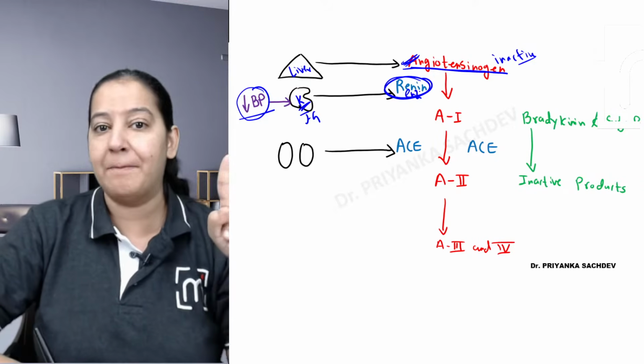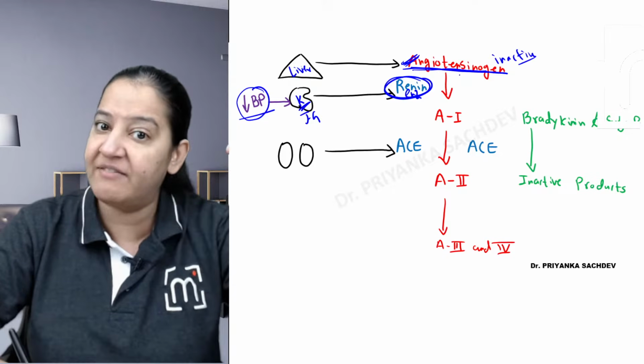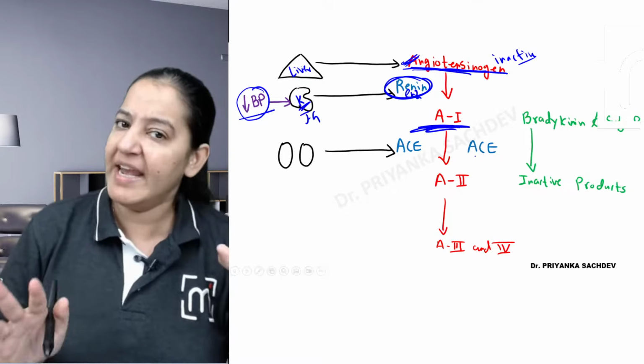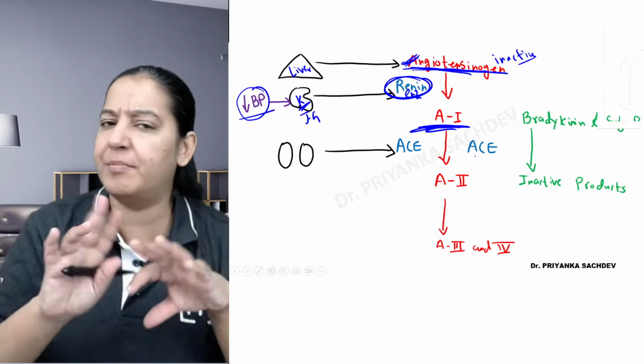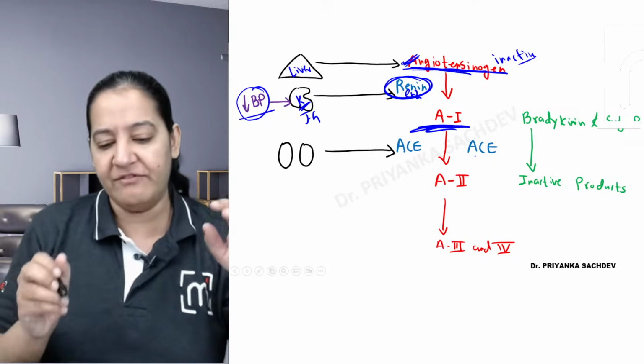This renin will go in the blood and act on the angiotensinogen protein, which is secreted by the liver, and convert angiotensinogen into angiotensin 1. Again, angiotensin 1 is lightly active, but mostly it is also inactive. Give me a thumbs up, you are getting it. So angiotensin 1 is formed.